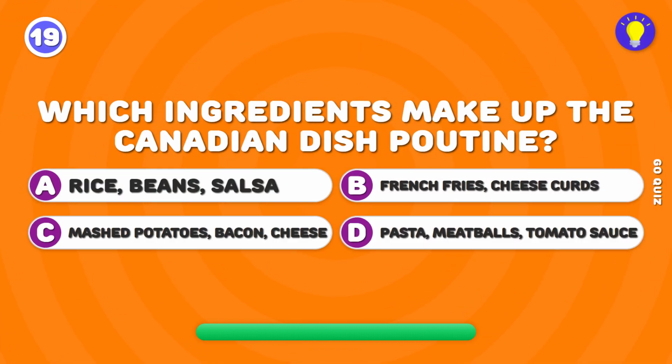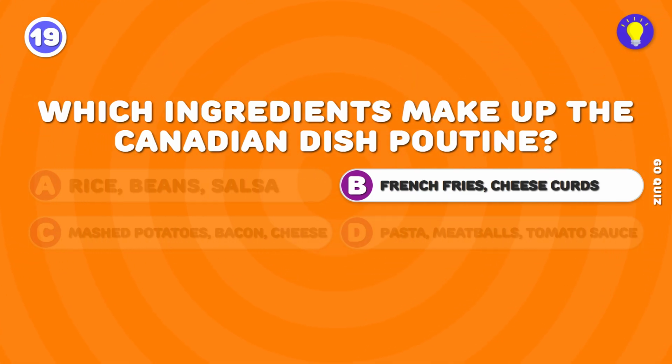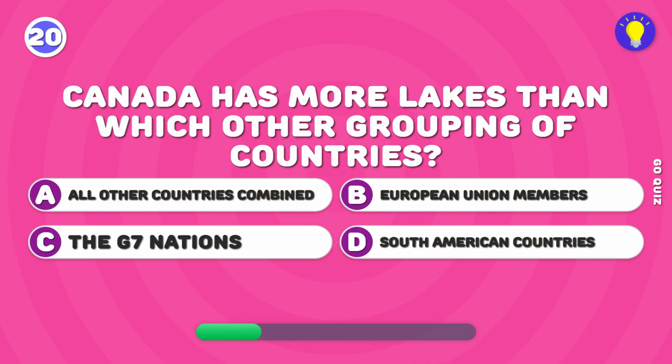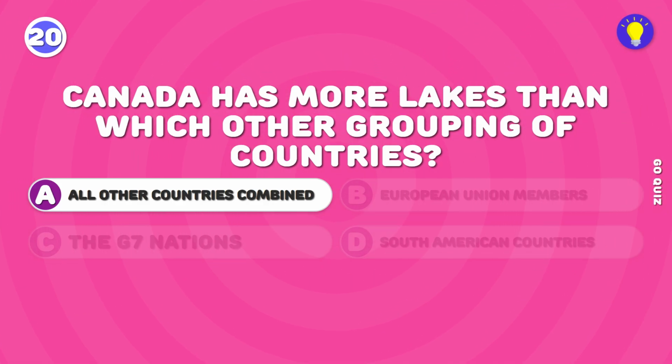Which ingredients make up the Canadian dish poutine? Poutine consists of fries, cheese curds, and gravy. Canada has more lakes than which other grouping of countries? Canada has more lakes than all other countries combined.